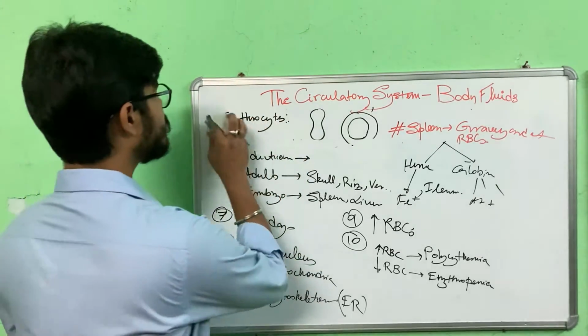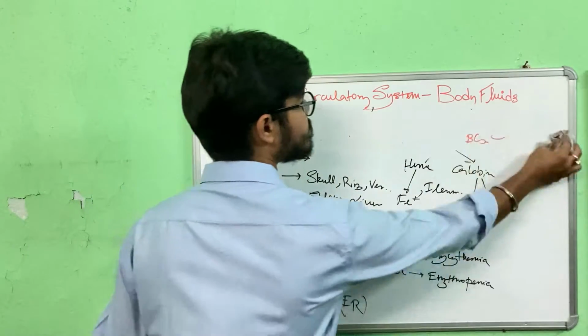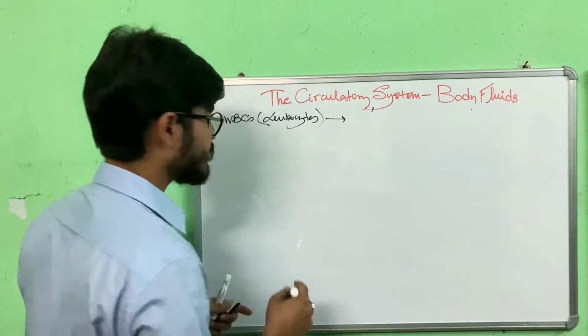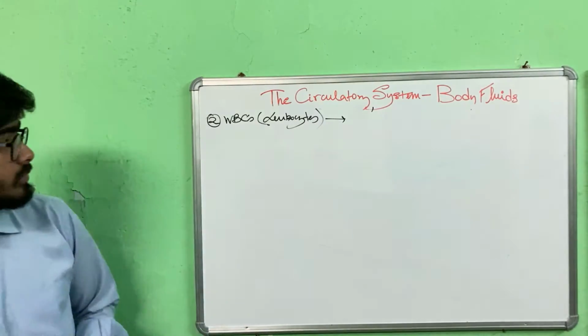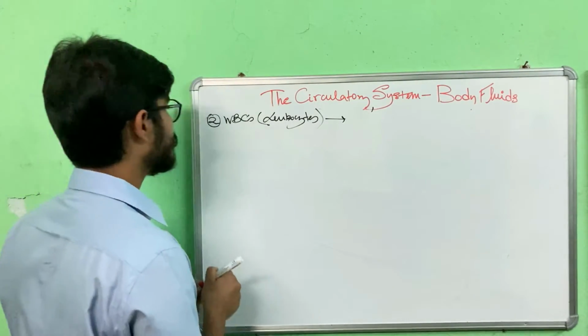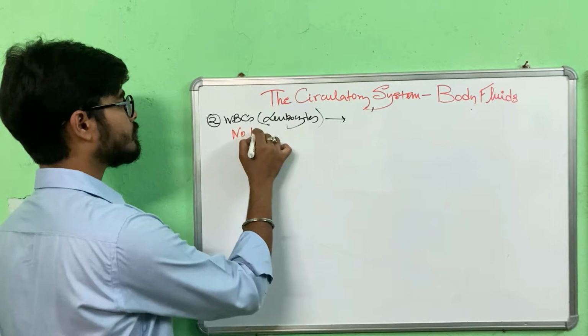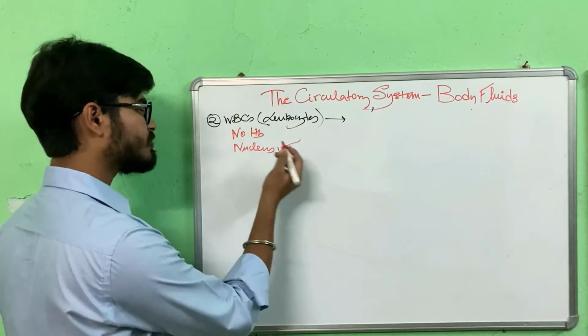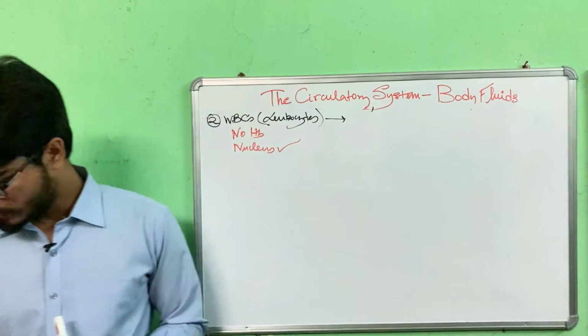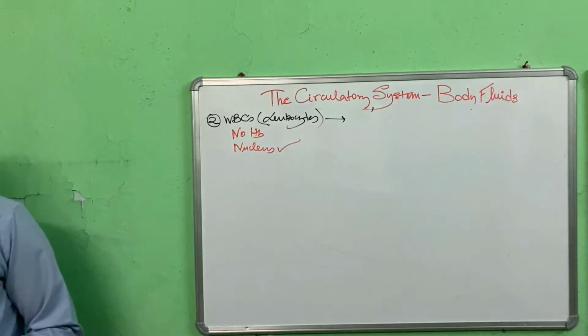Now let's move on to the WBCs or leukocytes. Basically, you must have known it has no hemoglobin. It has a nucleus, not like the RBCs. It has mitochondria and everything. Now, what is its count? WBC count.